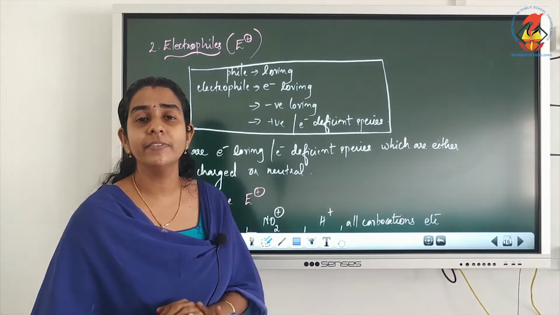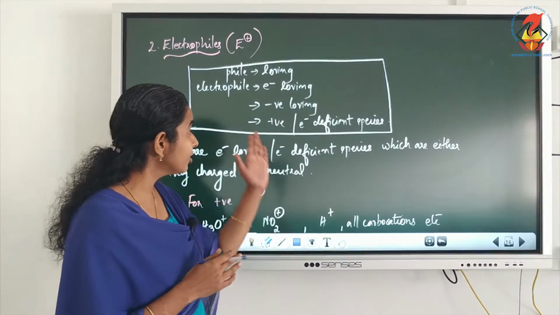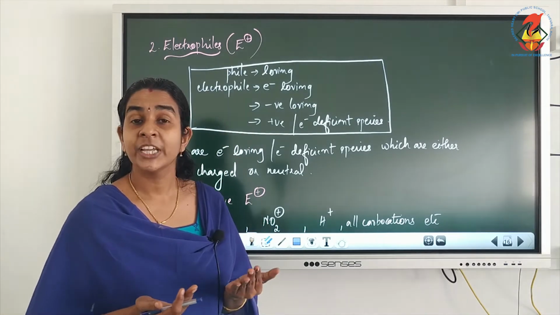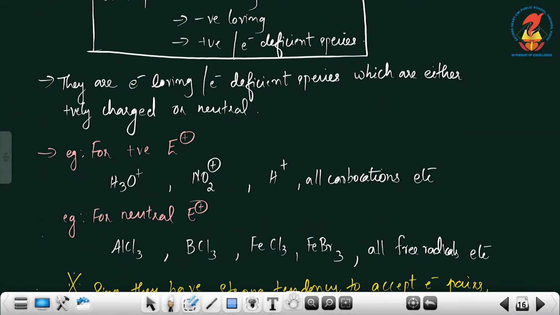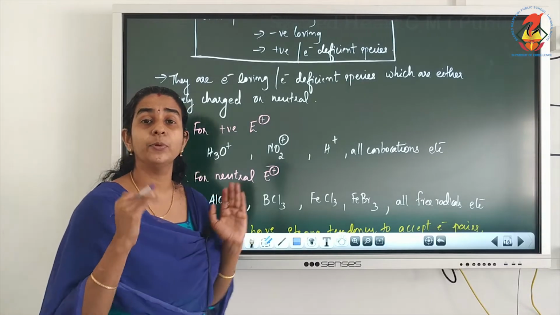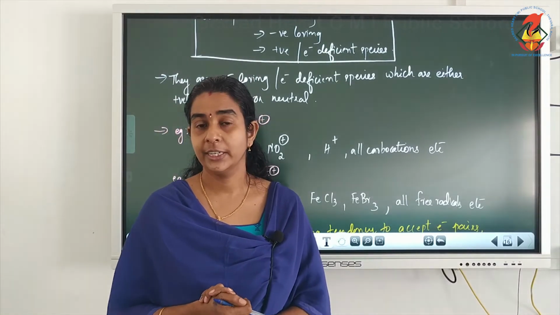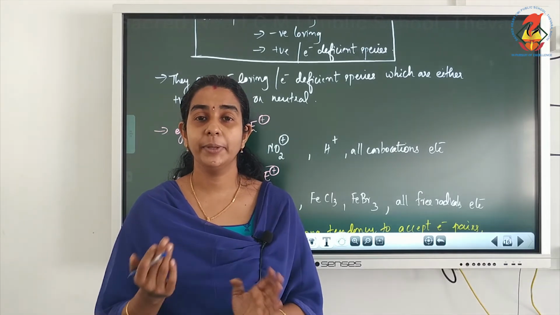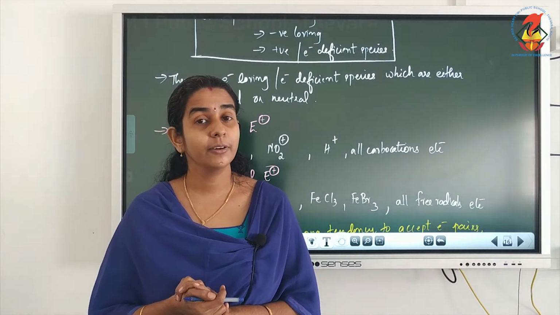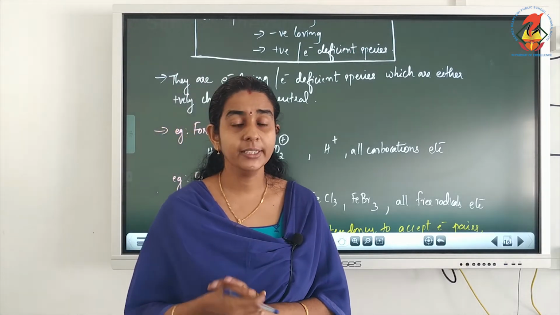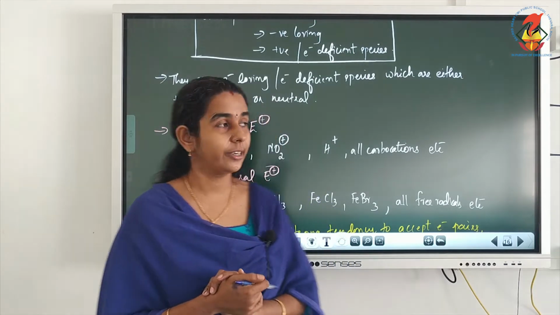Who are the negative loving species? Yes, either positively charged species or electron deficient species. So how can we define electrophiles? They are electron loving or electron deficient species which are either positively charged or neutral. So here also, when you see a positive charge, we can say that they are electrophiles. Like nucleophiles, there are some neutral molecules without any charge behaving as electrophiles. That means the central atom will be electron deficient.